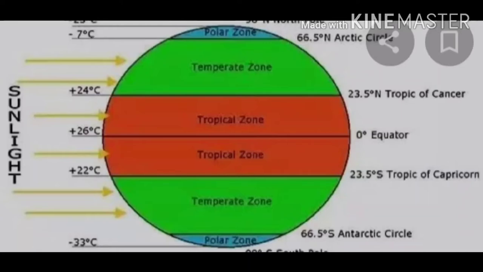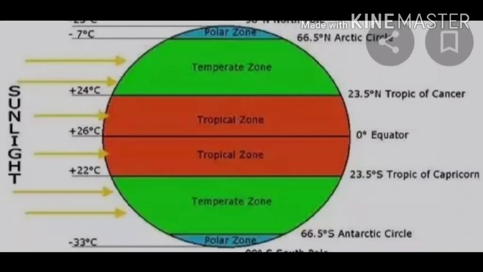So why are these lines so important? Why are these lines called major latitudes or important latitudes? Because they have very important functions. So we will learn about those functions one by one. First one is, these major or important latitudes create heat zones.